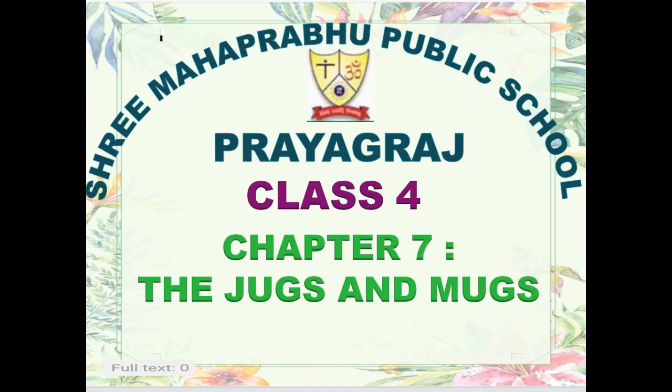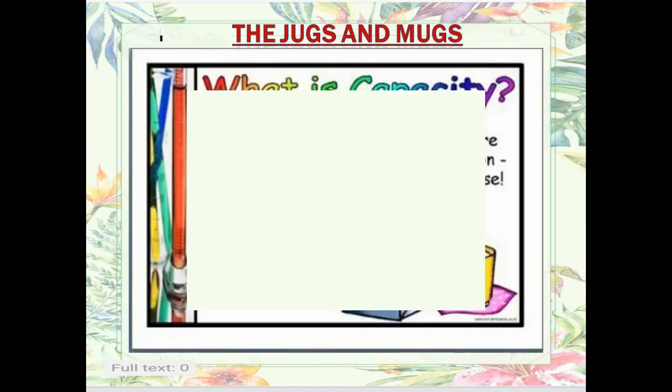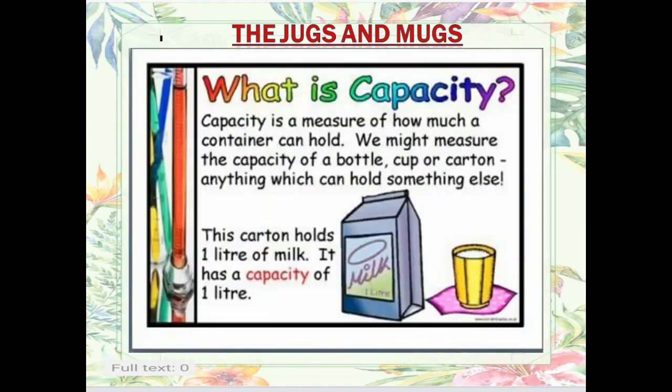Today we will do chapter 7, the jugs and the mugs. In this chapter you will study about capacity, the capacity of objects to contain or retain something in themselves. Now, what is capacity?